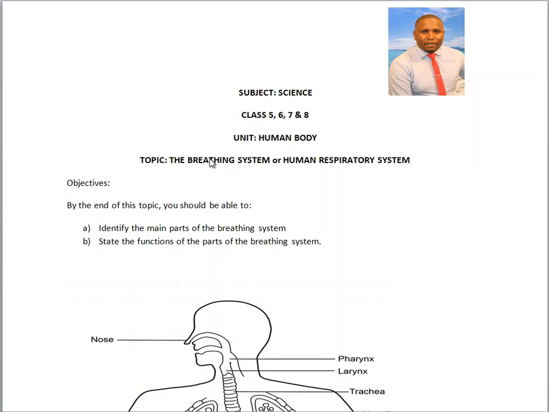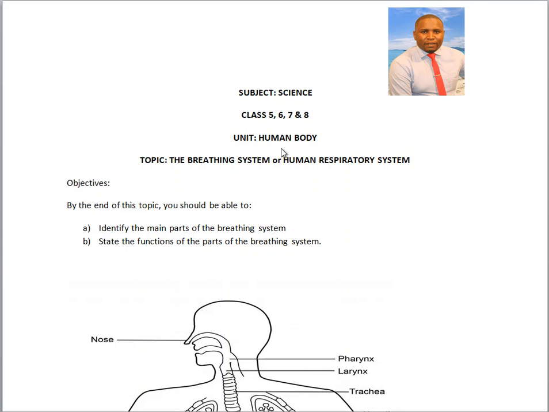So the topic today is the breathing system, or the human respiratory system, which is under the unit named human body. It is very important for you to understand how your body operates.